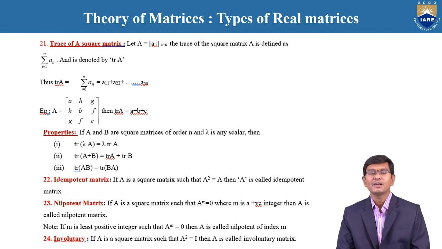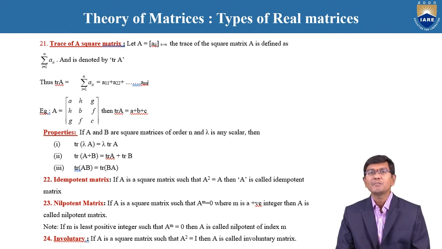And the third property, the trace of AB. The trace of AB is nothing but, it is not possible to take out a common factor outside. Why? Because A and B are different matrices. Therefore, the trace of AB is equal to the trace of BA.